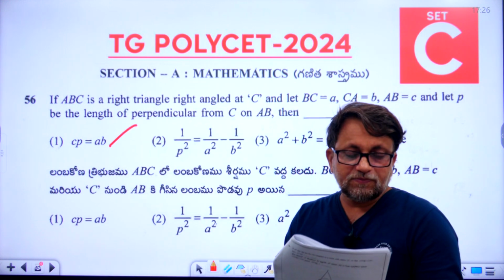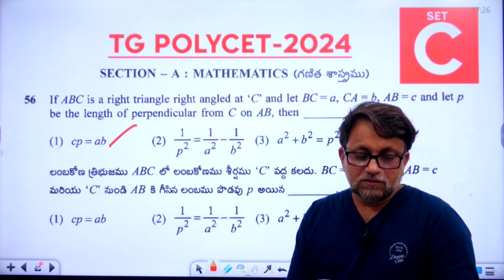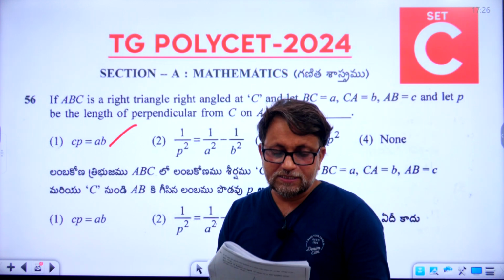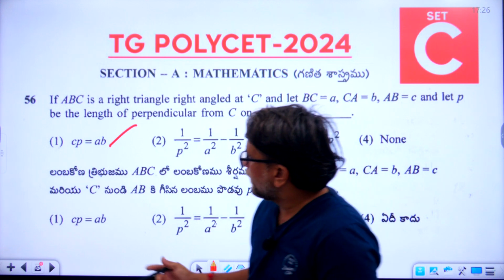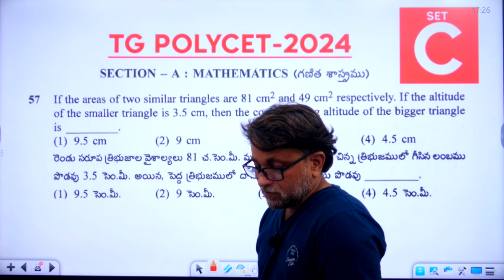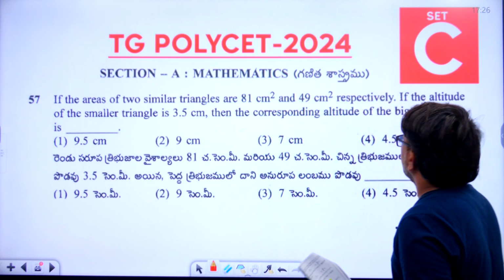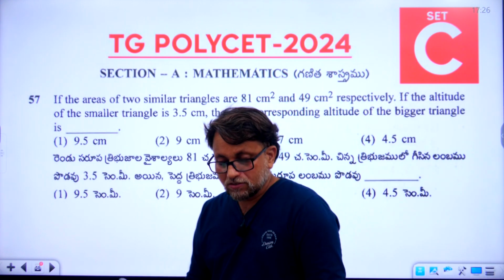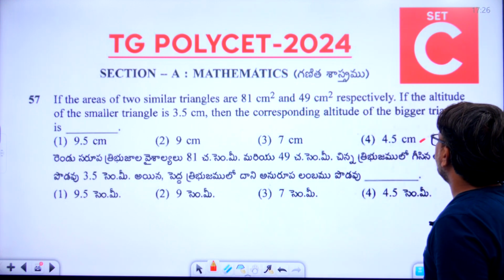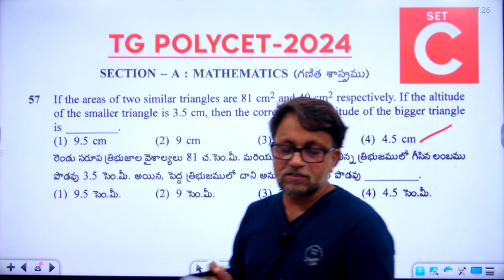Okay students, please follow the key, section C. So now we are dealing with set C. So please follow set C, students. Now let's go to the 57th question. Let us go directly with the answer. 57th question answer is the fourth option, 4.5 centimeters. So the fourth option is the right answer.